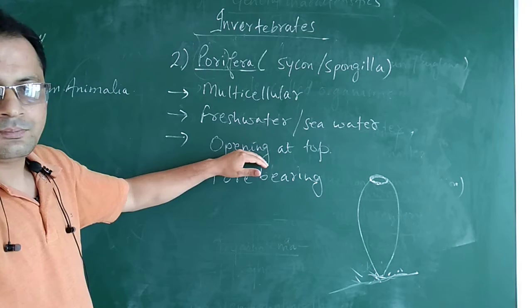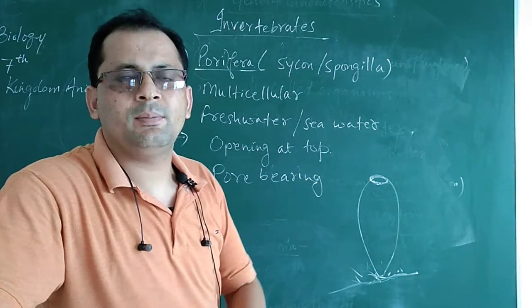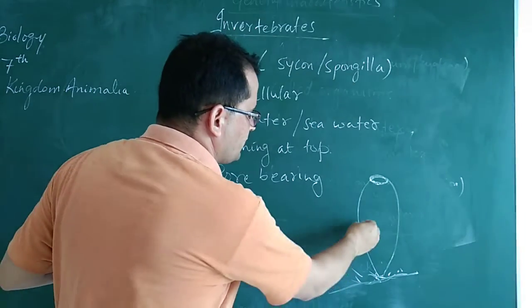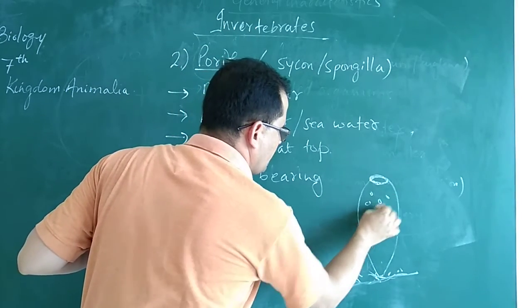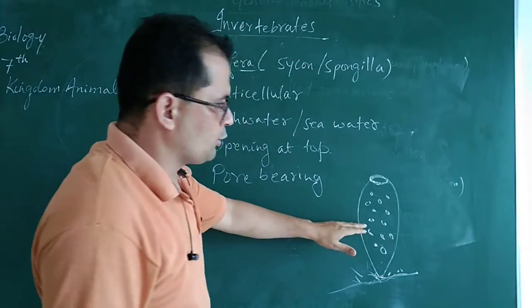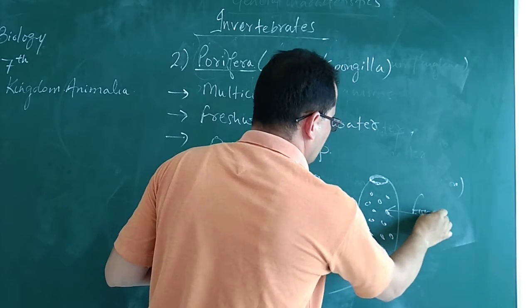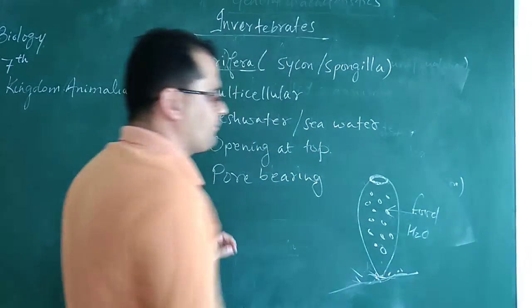The body of these organisms bears many pores, as you can see in the image, and through these pores the food as well as the water enters.